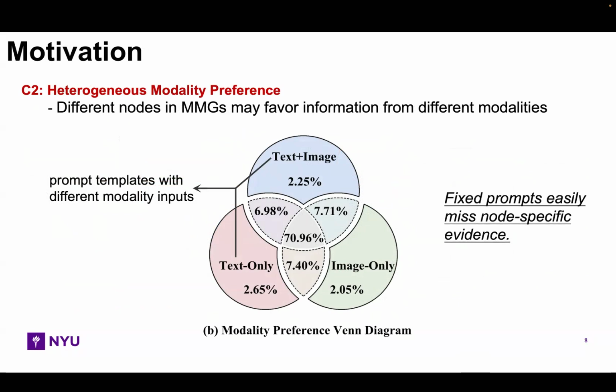This Venn diagram compares three prompt templates: text only, image only, and text plus image. Their correct predictions do not fully overlap. Some nodes can only be correctly predicted by specific modality views. This suggests that fixed prompts can miss node-specific evidence, so we need adaptive prompting.